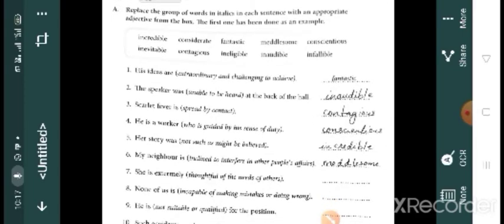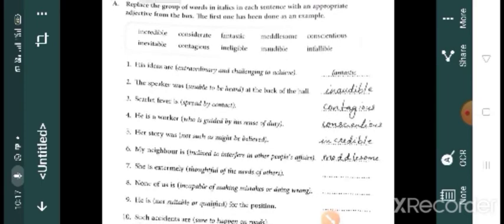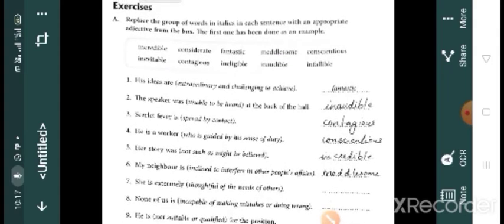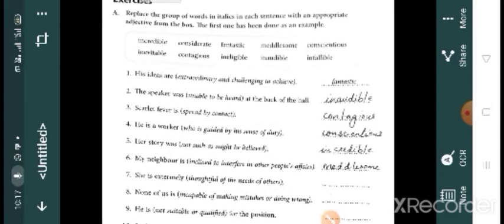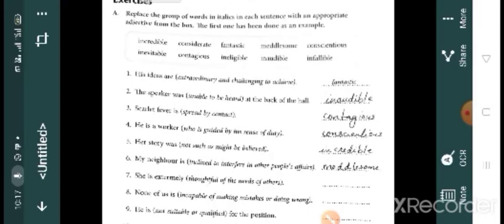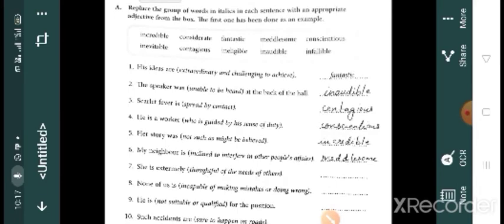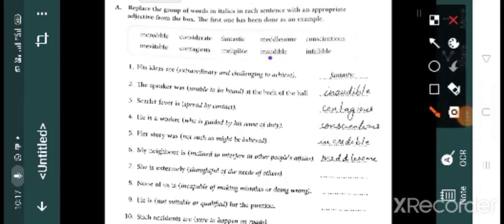So, his ideas are extraordinary and challenging to achieve. That means fantastic. Then, the speaker was unable to be heard. So here so many words are given, and from the box you have to find out. Unable to be heard means inaudible. You can find it from this box itself.